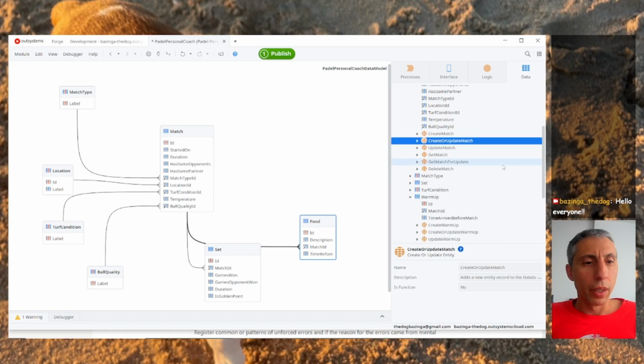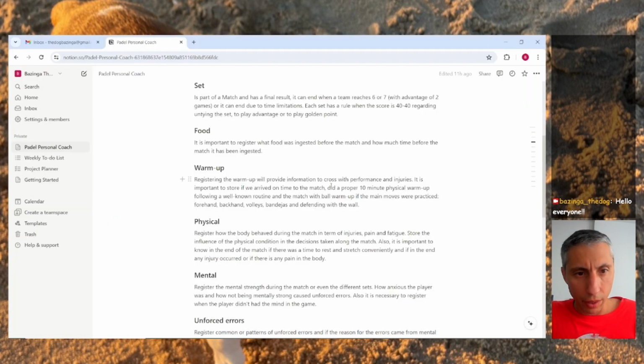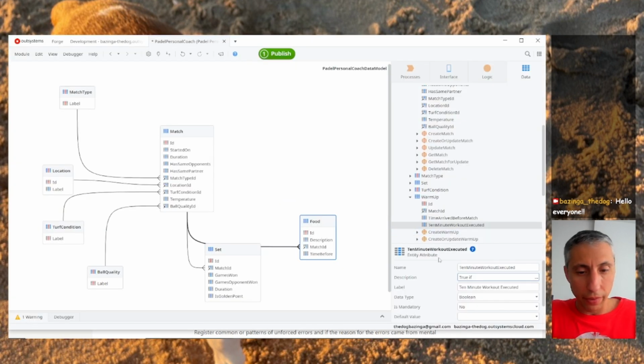Cool. Now we need to know if the 10-minute workout was executed, and it's going to be Boolean. So I was going to say true if the player did the following well-known routine.